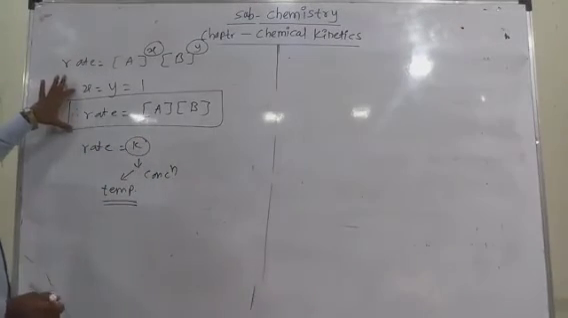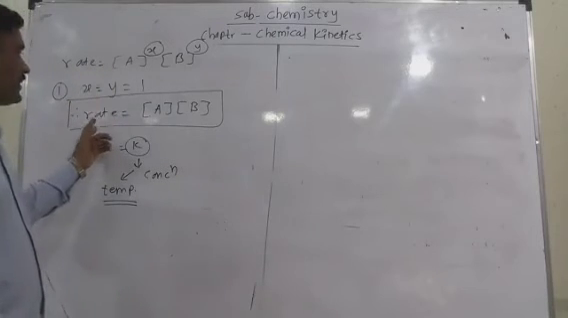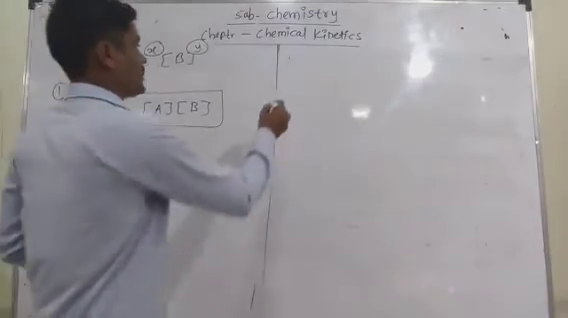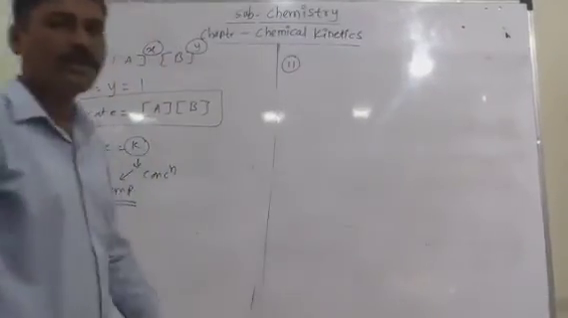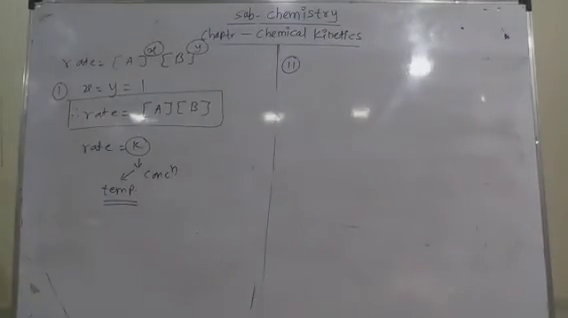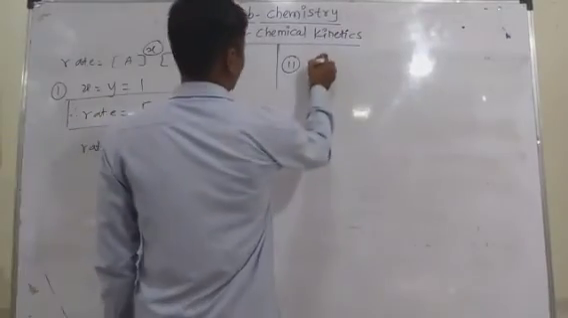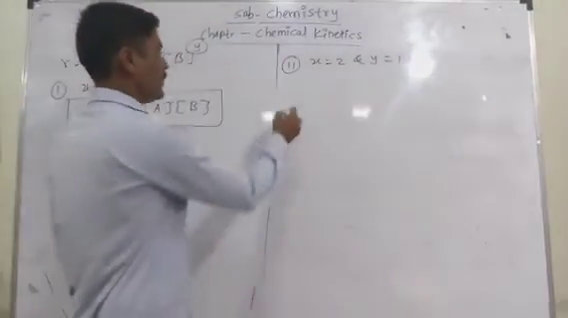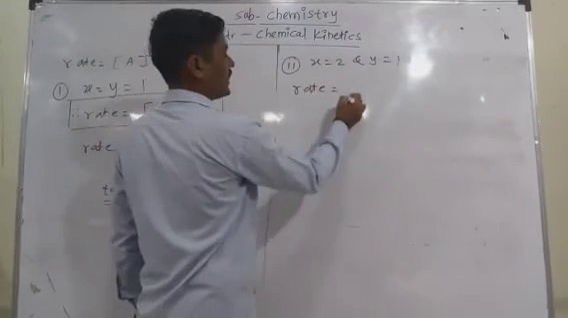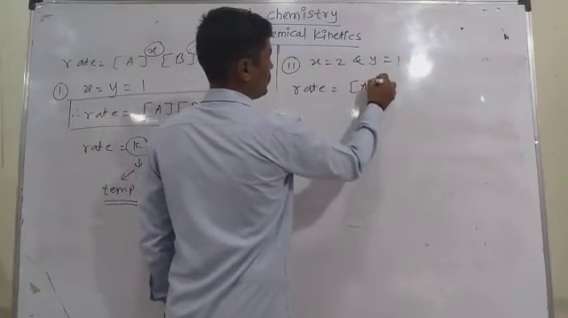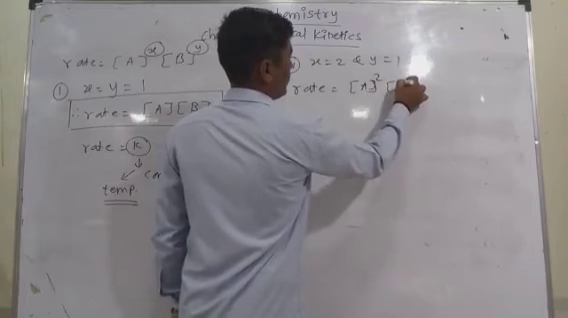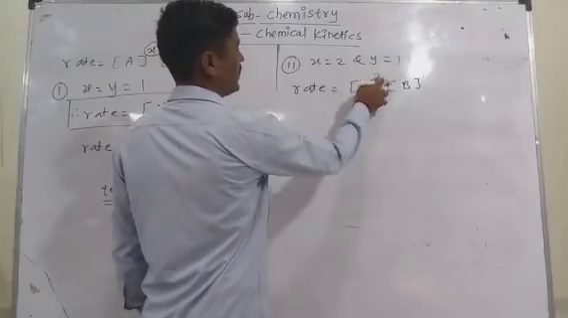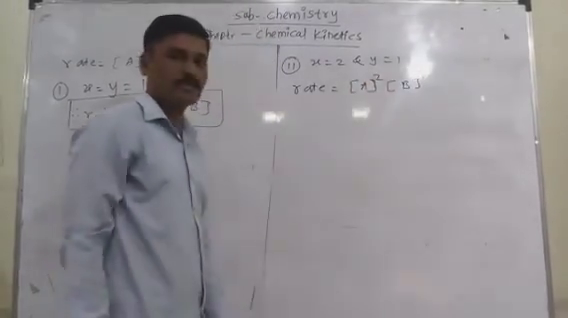So the first condition is x equal to y equal to 1, in which the rate depends on the concentration of the reactant. In the next condition, we consider x equal to 2 and y equal to 1. Putting the values into the rate equation, the rate is equal to k times A raised to 2 and B raised to 1.